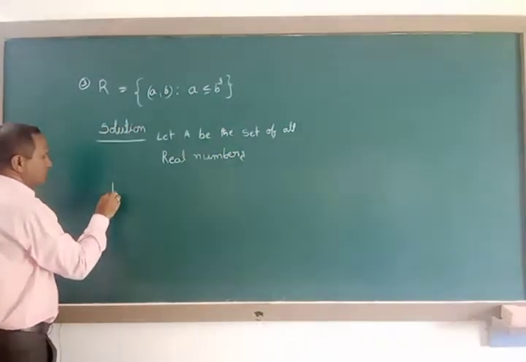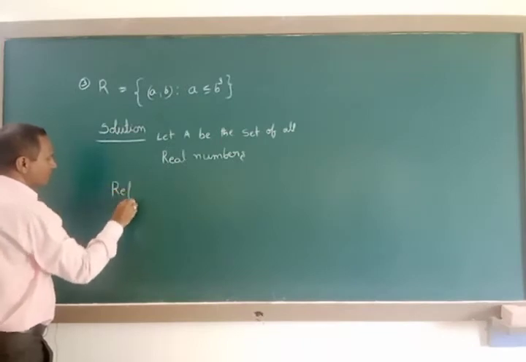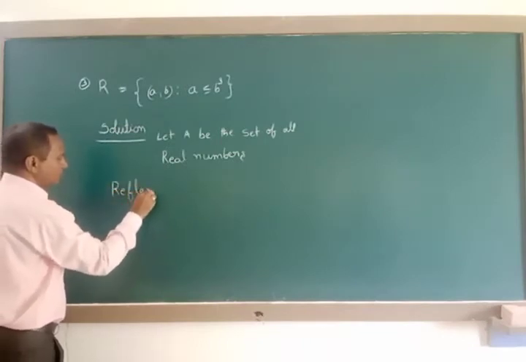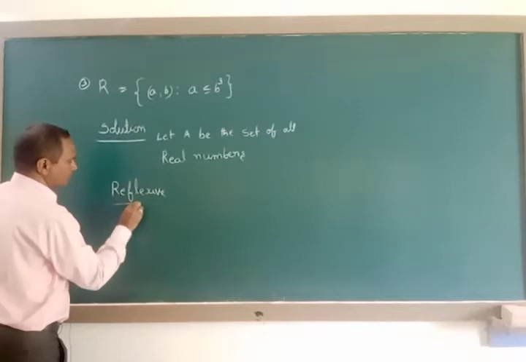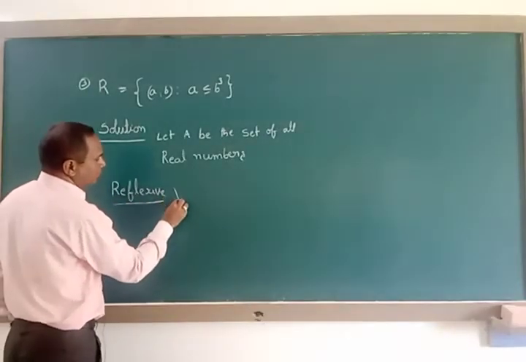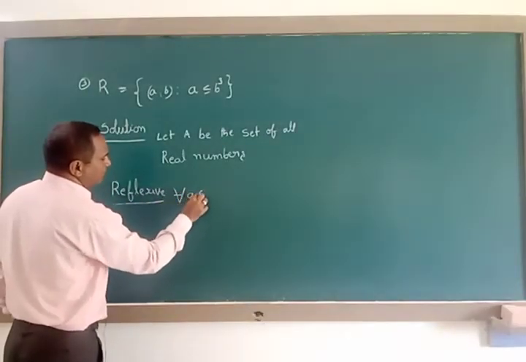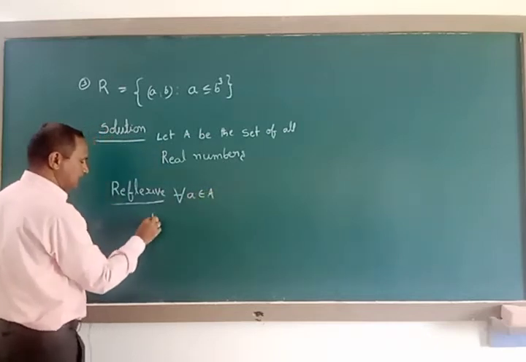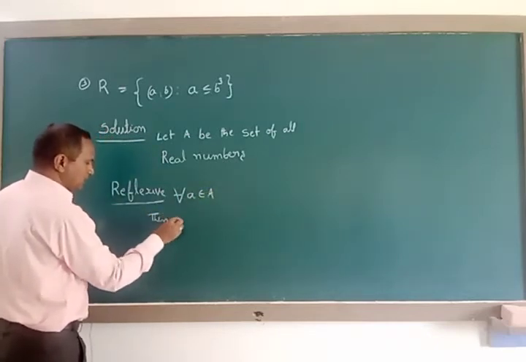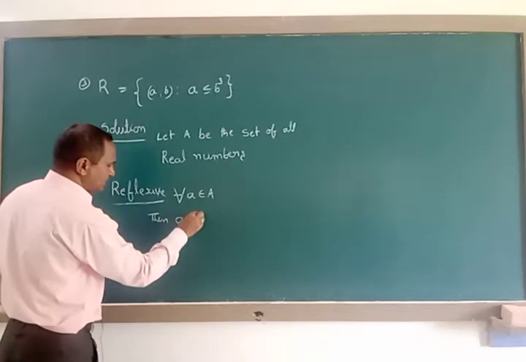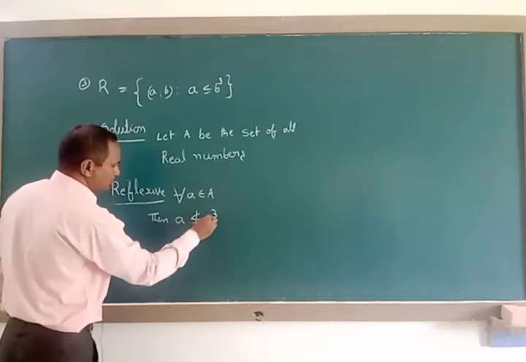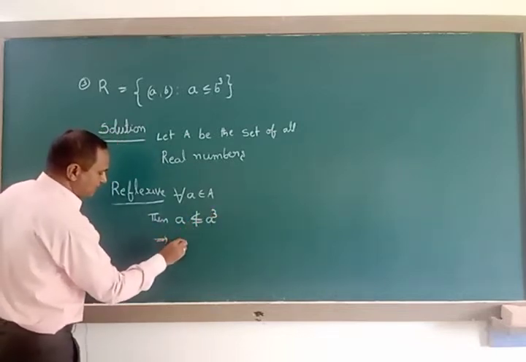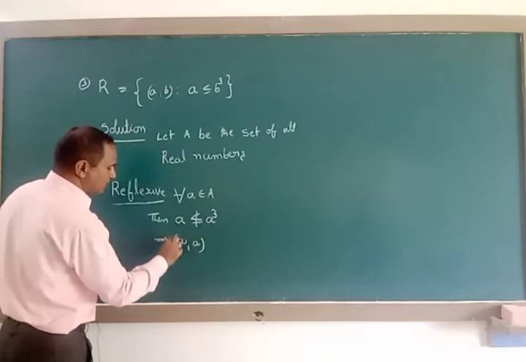First one is reflexive. For all small letter a belongs to capital A, a does not satisfy a is less than or equal to a cube. That implies a comma a does not belong to capital R.